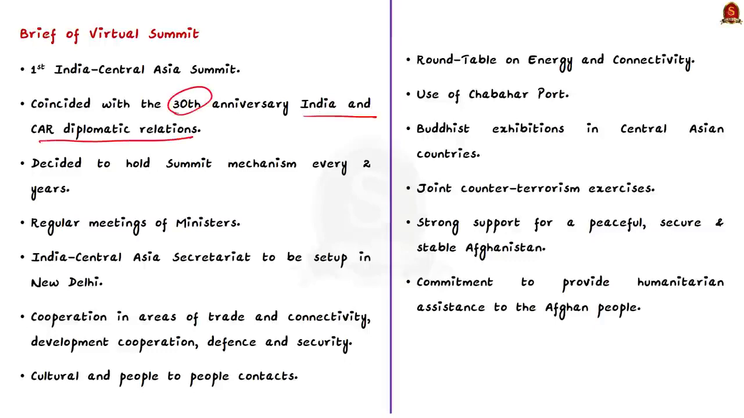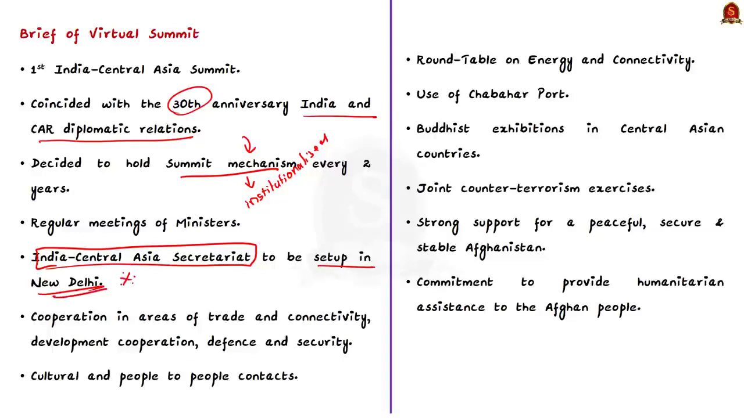In a historic decision, the leaders agreed to institutionalize the summit mechanism by deciding to hold it every 2 years. They also agreed on regular meetings of foreign ministers, trade ministers, culture ministers and secretaries of Security Council to prepare groundwork for summit meetings. Moreover, an India-Central Asia Secretariat in Delhi would be set up to support the new mechanism.